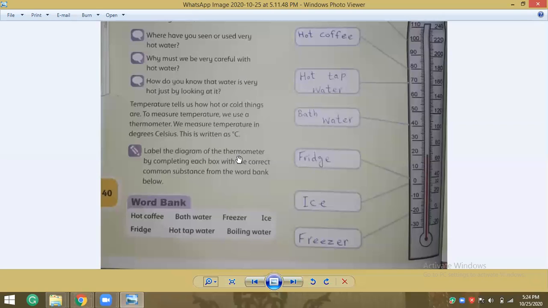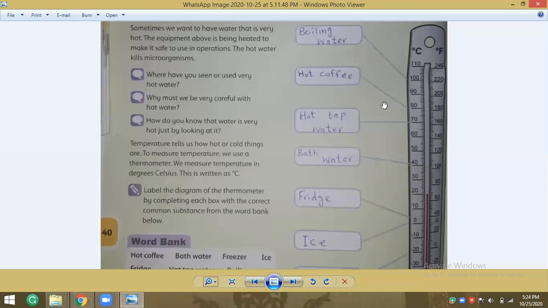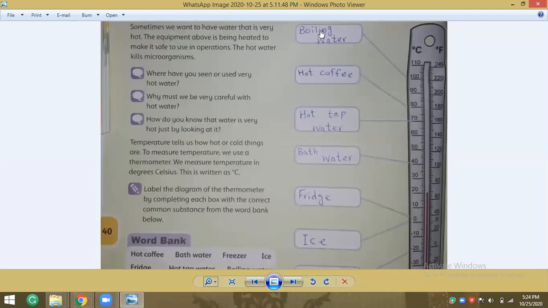Label the diagram of the thermometer by completing each box with the correct common substance from the word bank. In the word bank we have: hot coffee, bath water, freezer, ice, fridge, hot tap water, boiling water. So we have these points. You should write and memorize them.